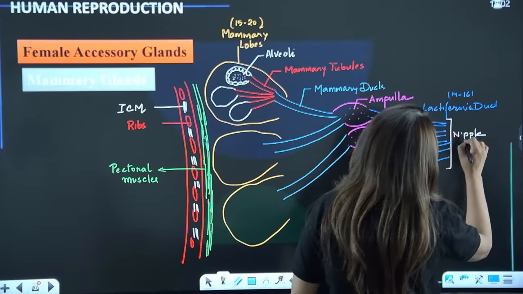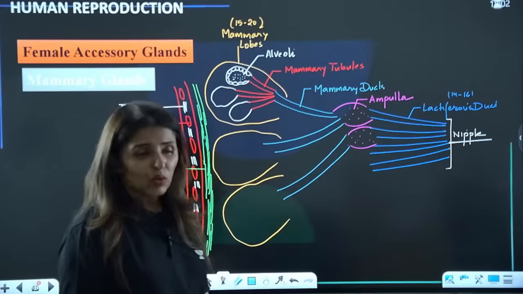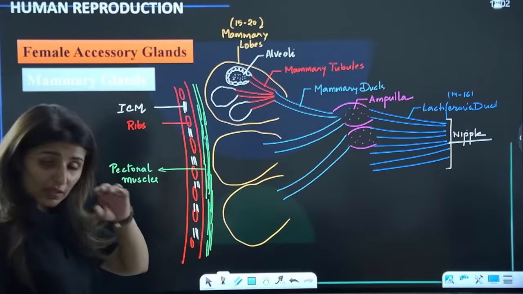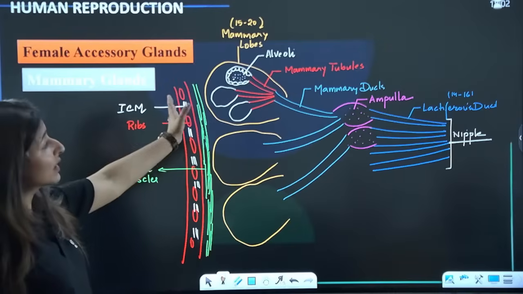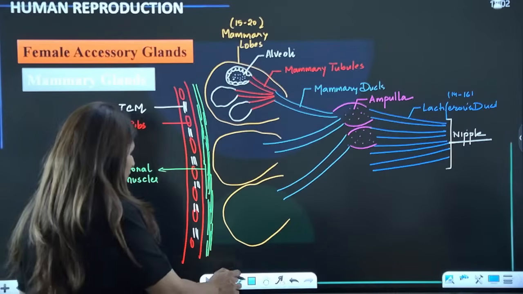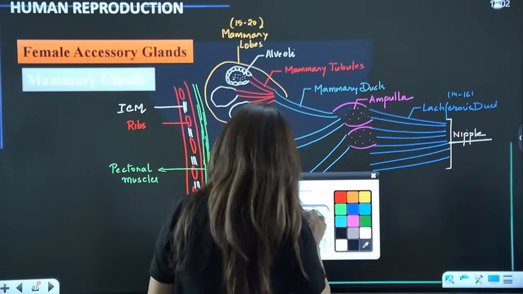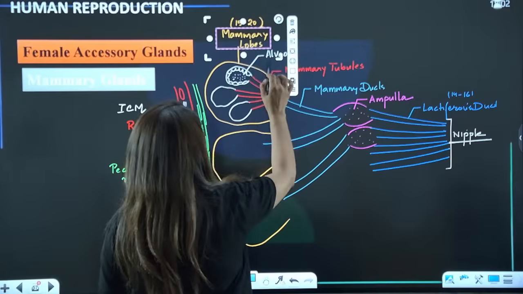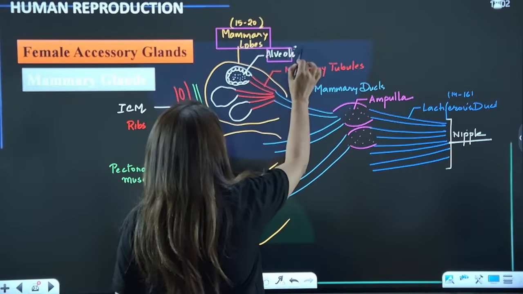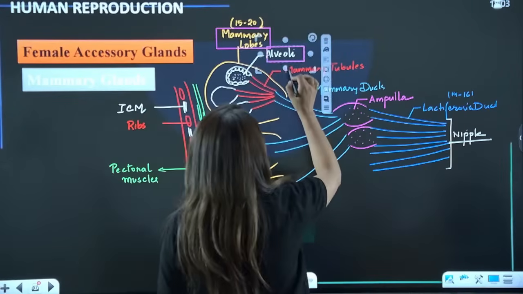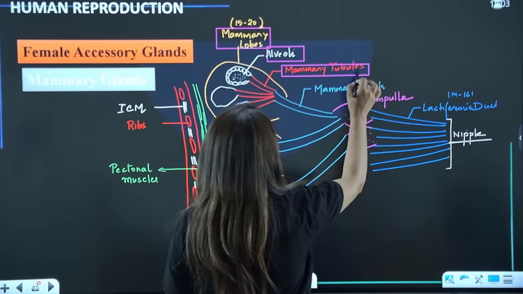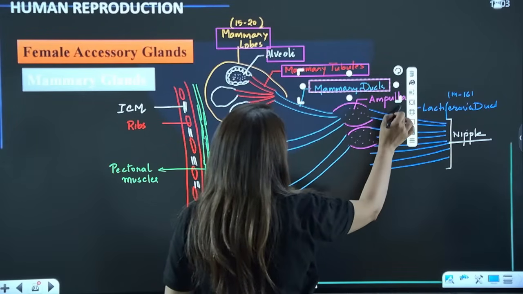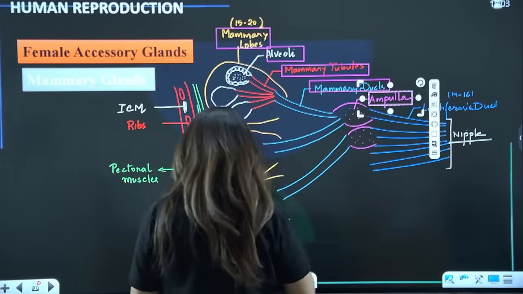So the nipple is the multiporous area. It has openings of these lactiferous tubules. Please tell me. And now the question that usually comes up is what is the correct sequence here? First of all, you must know what the structures are. So we have mammary lobes, 15 to 20. In every mammary lobe we have alveoli which secrete milk. From alveoli arise the mammary tubules which carry this milk ahead, and from mammary tubules become mammary ducts. Then we have the ampulla which stores milk.